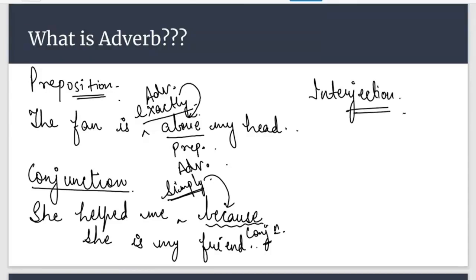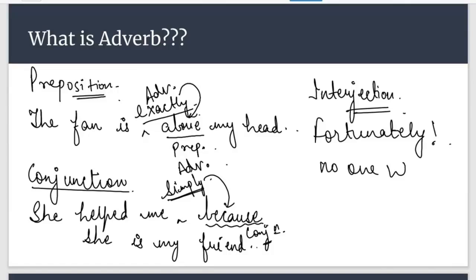So if I say there was a huge accident, fortunately no one was hurt. So here fortunately is what? Interjections actually describe your emotion. They do not add anything grammatically to the meaning of the sentence. So in this sentence, fortunately no one was hurt, we can say that fortunately is not adding anything to the meaning of the sentence, no one was hurt.